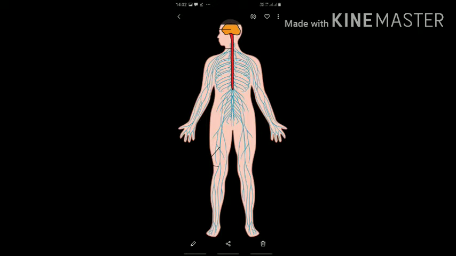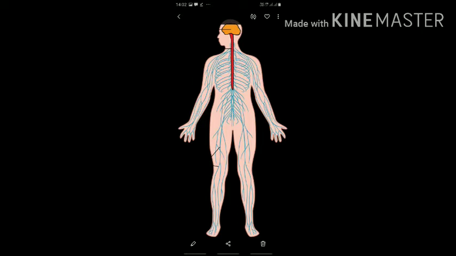And how many types of nerves are there in our body? You can see three types of nerves. Let's discuss them one by one. First, we are discussing sensory nerves. What are sensory nerves? From the word itself you can understand. Sensory means sense, connecting with the sense organs. So what may be the function of sensory nerves?